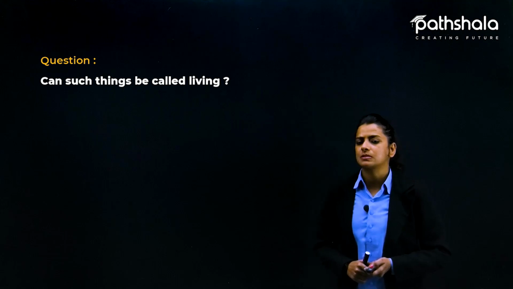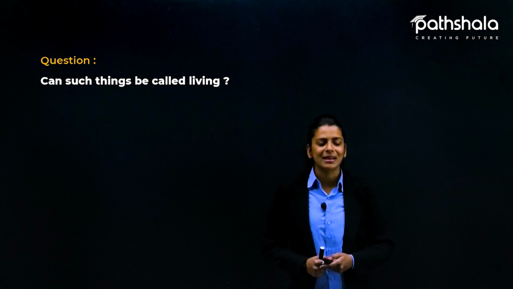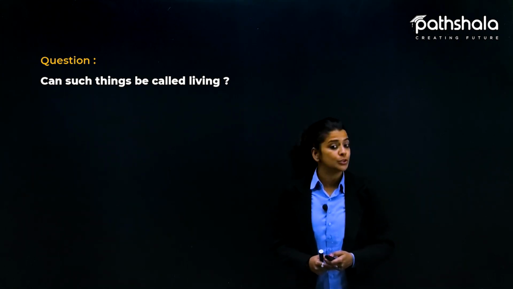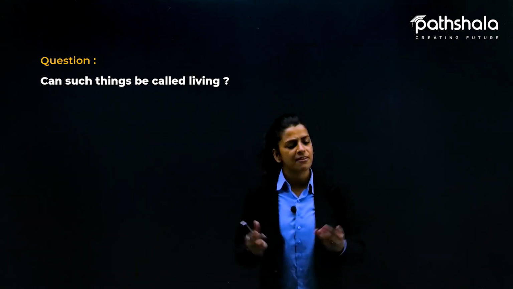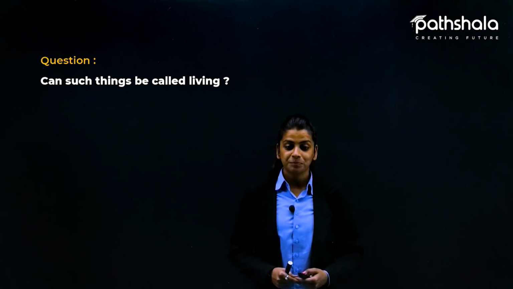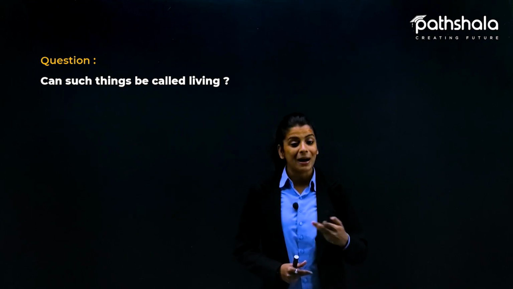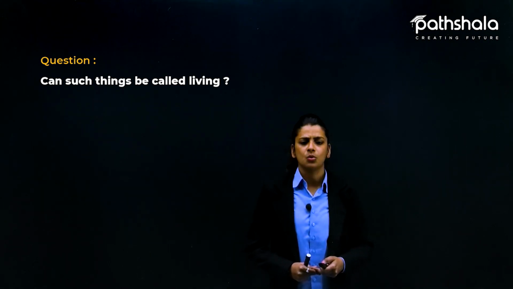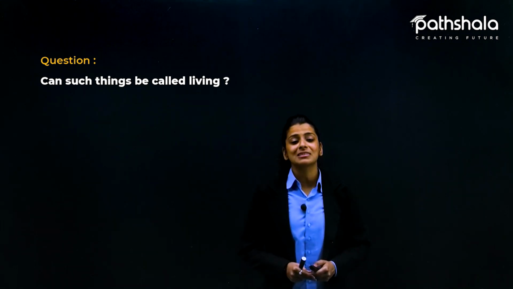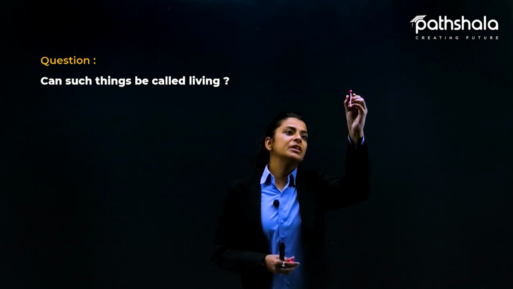Now here are some questions. Can such things be called living? We have talked about cars, bicycles, water in the river, clouds. Can we call them living? No, because they are not. And why are they not called living things? Because they cannot respire. Do you think a car can do respiration? No. Can a bicycle grow in size? No. Can water reproduce? Not at all. So, for certain reasons, we can say that these things are not living things. So here, the answer will be no.